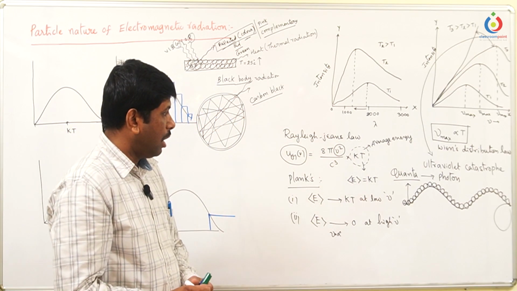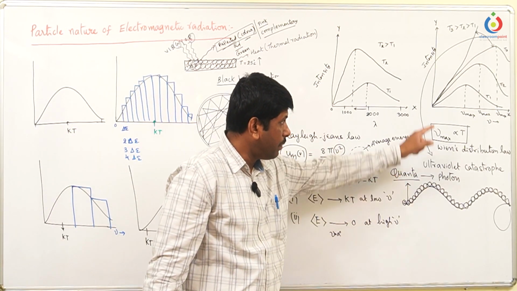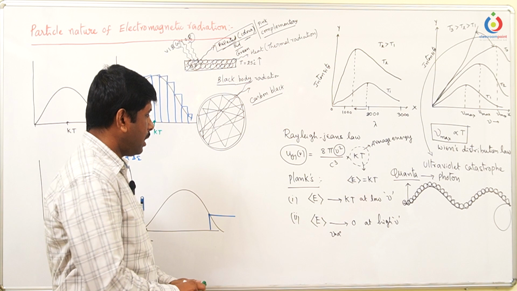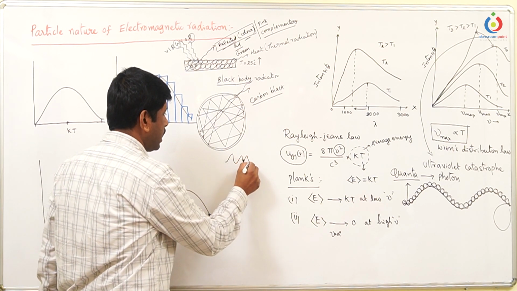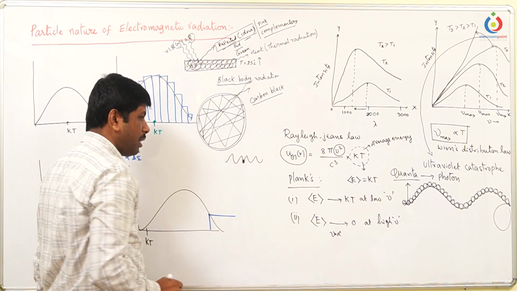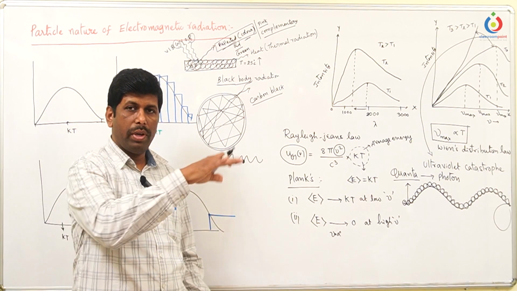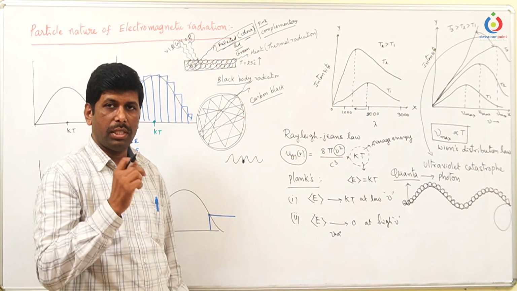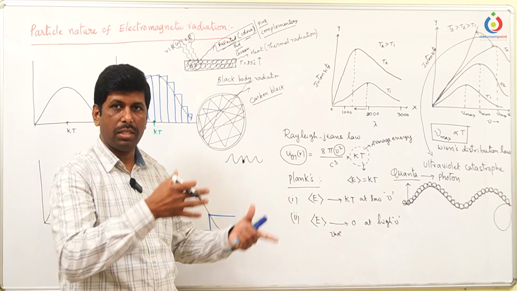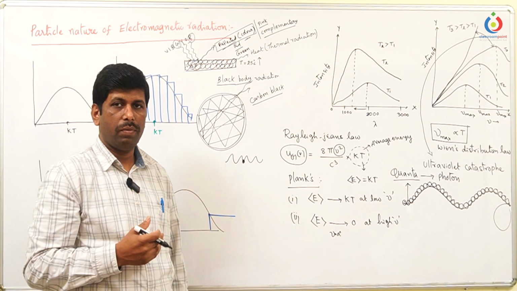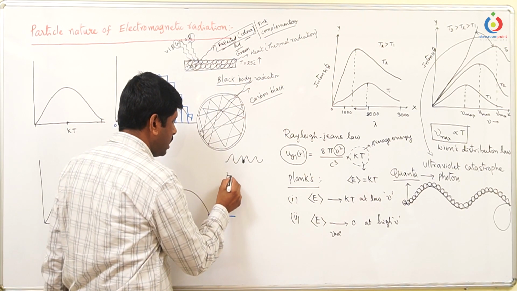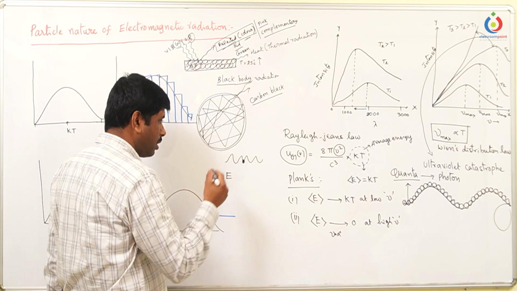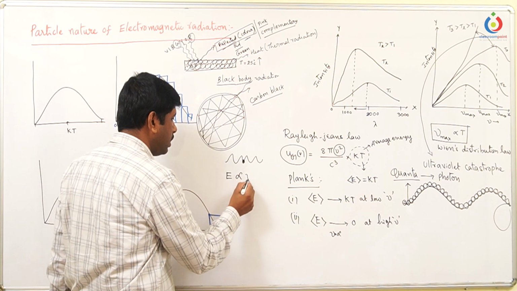Now the question is how this is related to the frequency. We know that frequency is the number of waves that pass through a fixed point in a given time, or a second. If more waves pass through the fixed point in a second, then obviously more packets are passing, and the energy of the radiation also increases. So he proposed that the energy of electromagnetic radiation or light is directly proportional to its frequency.